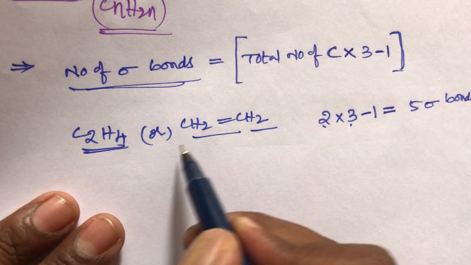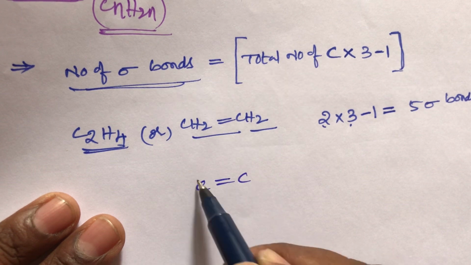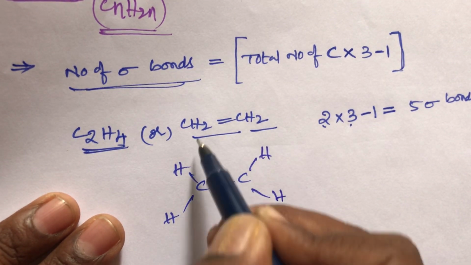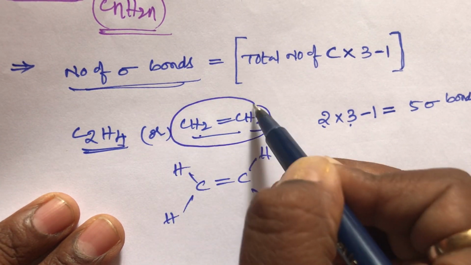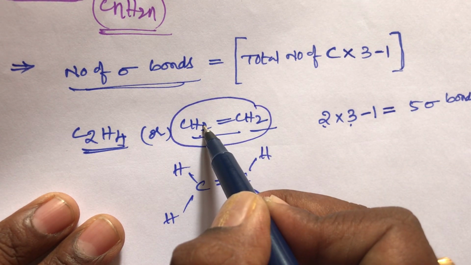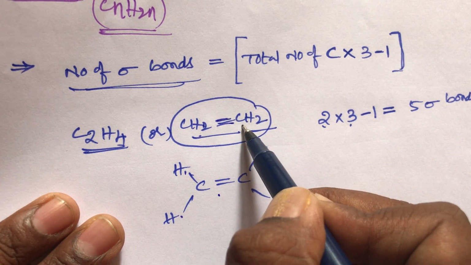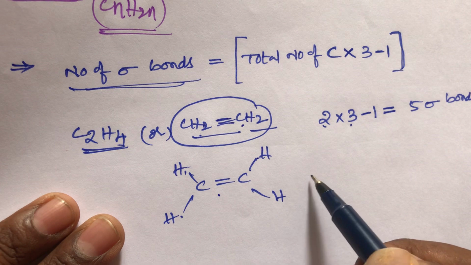And if you know the structure, I am writing the structure here, CH2 like this, CH2 like this. This structure I am writing as skeleton structure, CH2 double bond CH2. This carbon surrounding 2 hydrogens are there, 1, 2. Then after that a double bond is there. And the right side carbon also has 2 hydrogens, 1, 2.